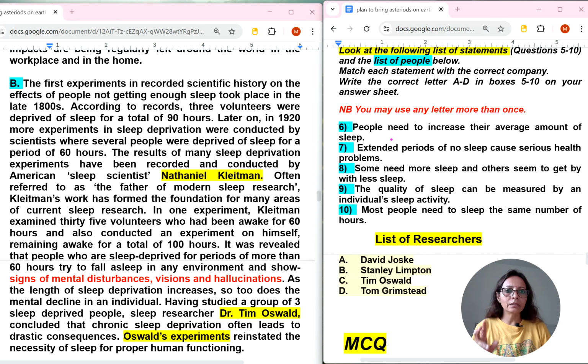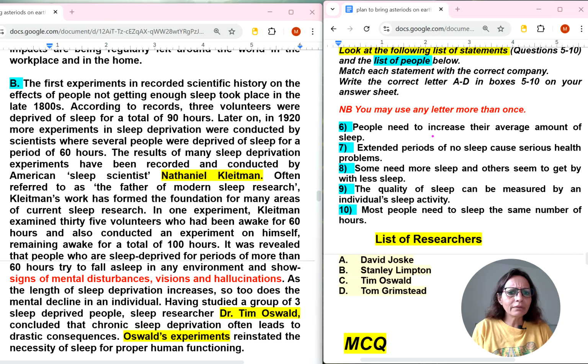The 4 people are there. You may use any letter more than once is also given. It is natural. 5 questions are there and only 4 people are there. One person's name will come twice. So first I will read all the statements, of course with keywords and meaning also.